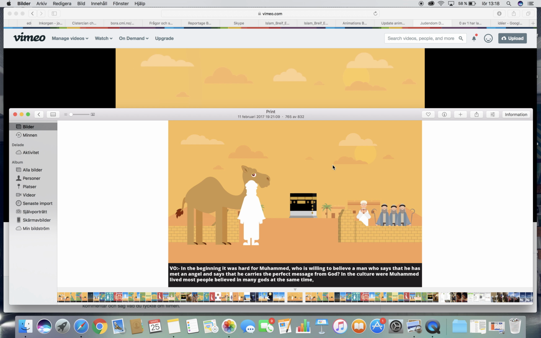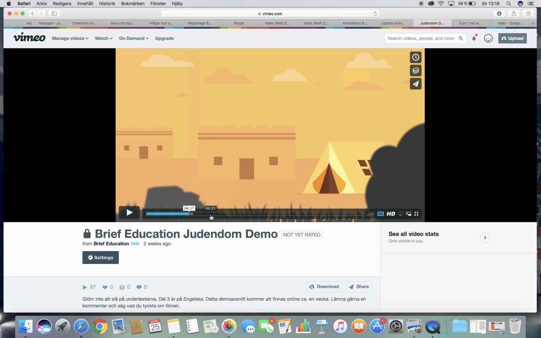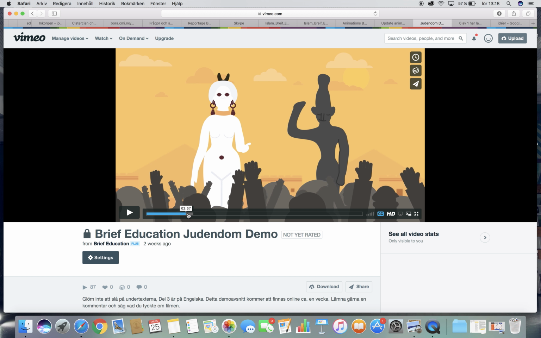Then when I say in the culture where Muhammad lived, most people believed in many gods at the same time, you swipe again to find a frame that is similar to this one. You see people worshipping, but instead of these statues you have the Kaaba stone in the middle here, and the sky around is red, and you have a huge smoke cloud coming up from the Kaaba stone, so it looks like it's a sect.